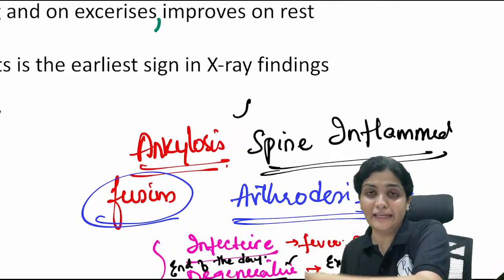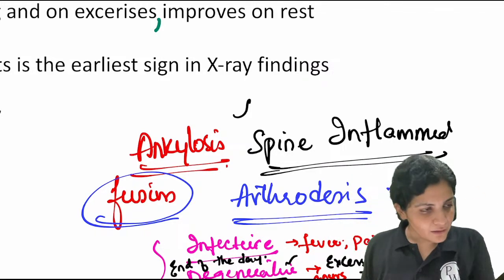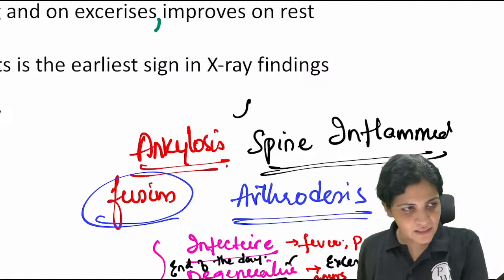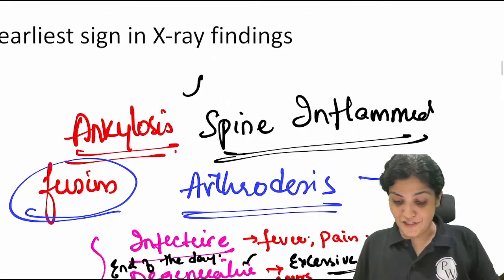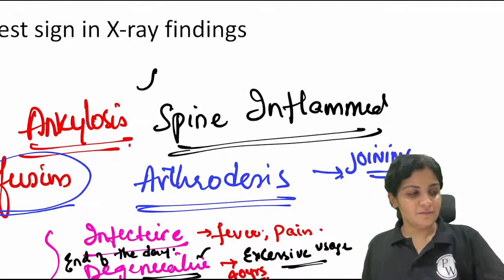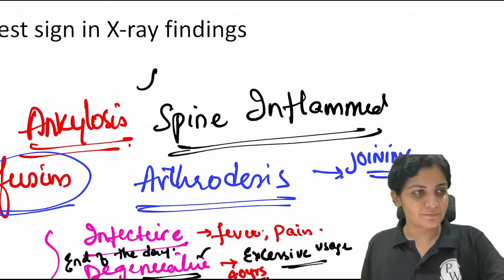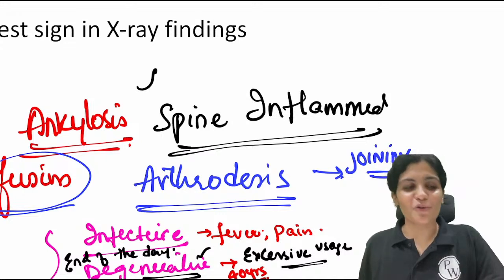The spine is getting inflamed and it is getting fused. Before that, I want to tell you, joining, arthrodesis, okay. Yes, you're right. Arthrodesis is joining what? Arthrodesis is joining of two. Joining is between always two things, right?